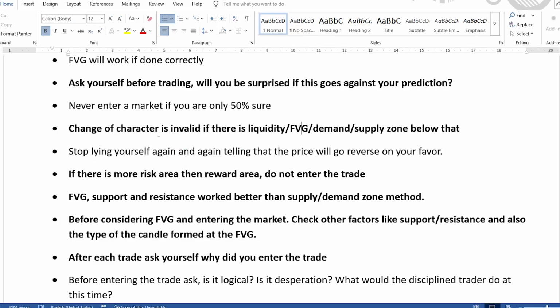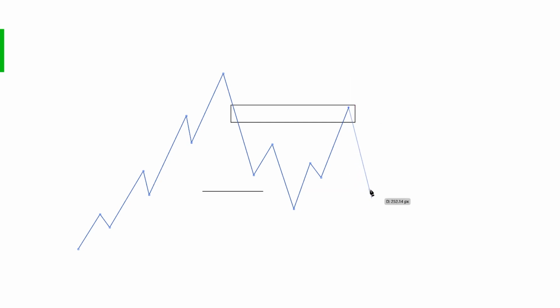But change of character is invalid if there is liquidity or FVG. Let's say there is a fair value gap here, then just don't enter the trade at this area, at this point, and put your stop loss around here, wherever it is, and then take profit down here. What can happen is the price may come back to take the orders from this fair value gap, and then continue downward. Or sometimes it will just disrespect this fair value gap, sweep the liquidity, and it may come down or continue the trend.